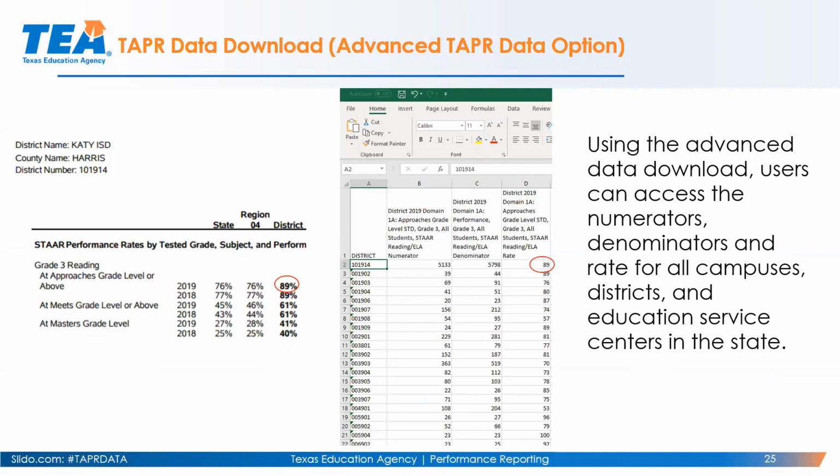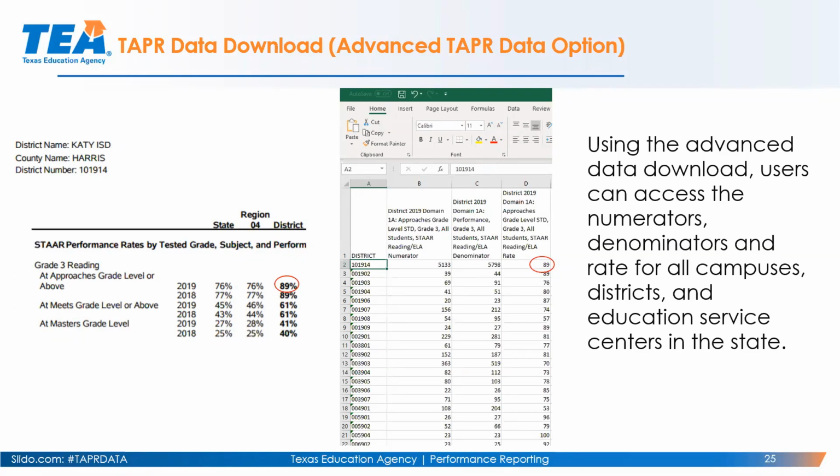Using the TAPR data download, I can download all district information on STAR into a spreadsheet. And then from there, using the advanced TAPR data download, as you can see right here, I've highlighted KDISD, which is District 101914. In the advanced data download, it has numerators and denominators for STAR for grade 3 reading.